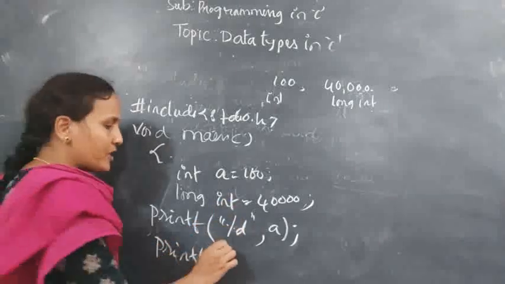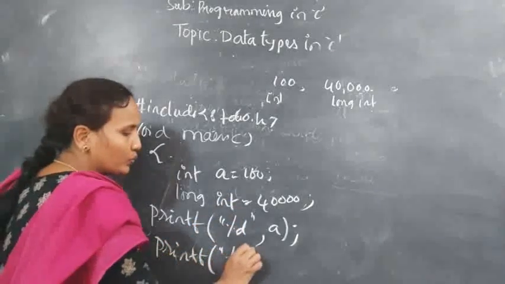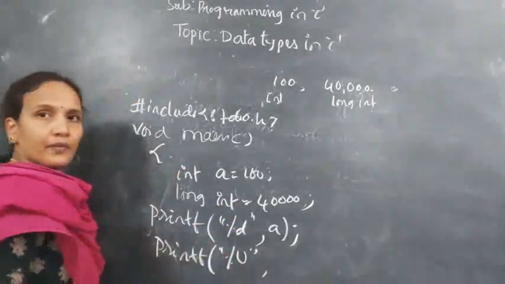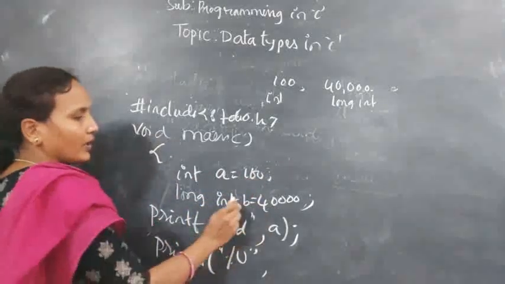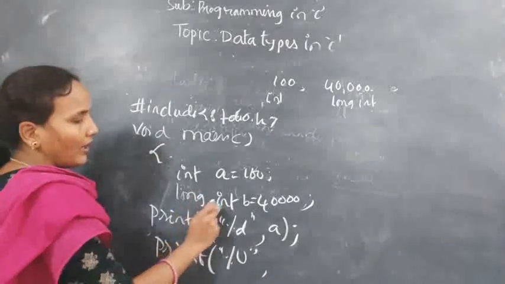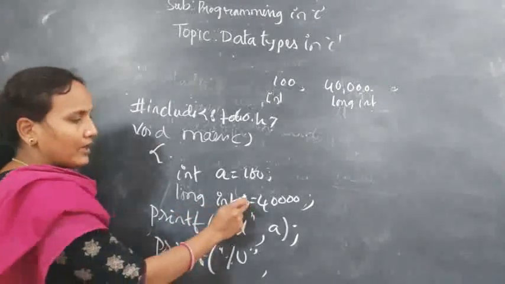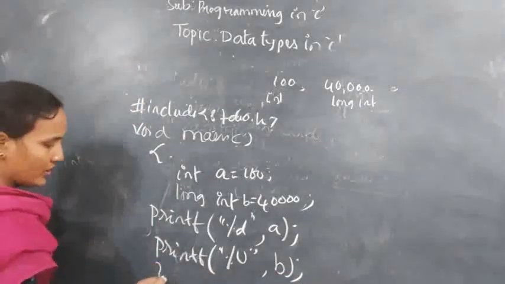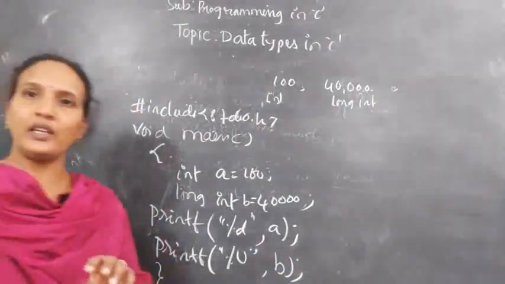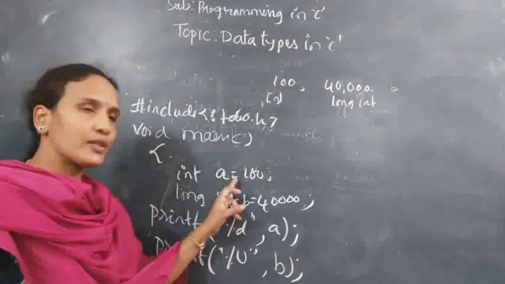The long int format specifier is %u, comma. What is the name of the variable? Here, b. Actually it was missed: long int is a data type and there is a variable b. Now close this.